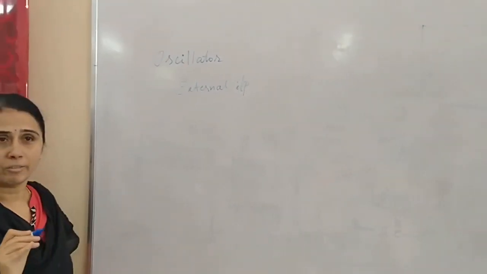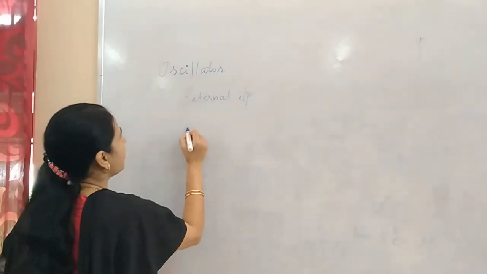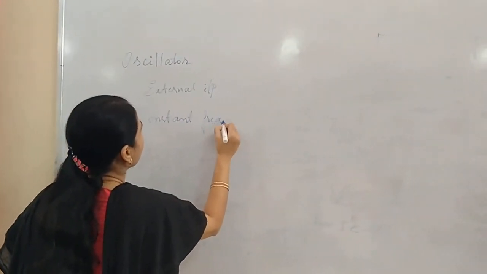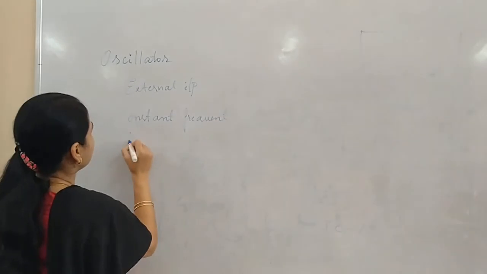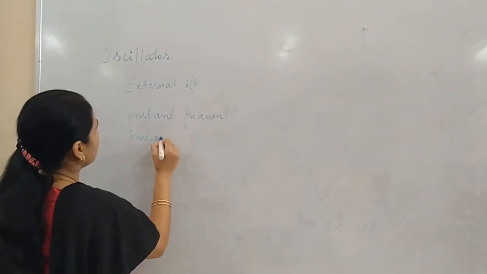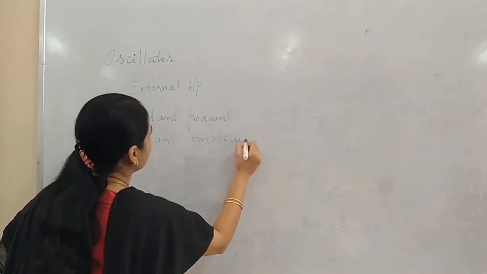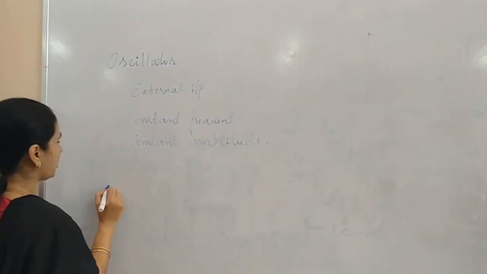Sustained oscillation is one which will have a constant frequency and constant amplitude. That is, the waveform looks like this.